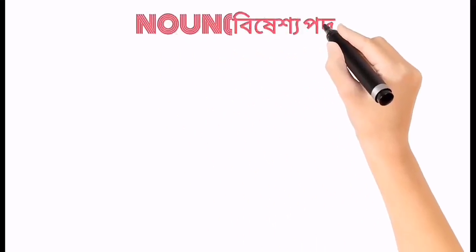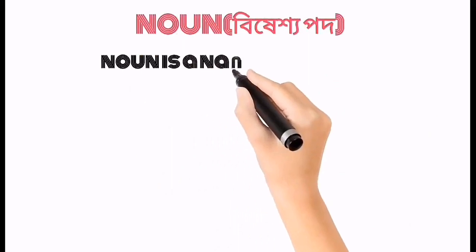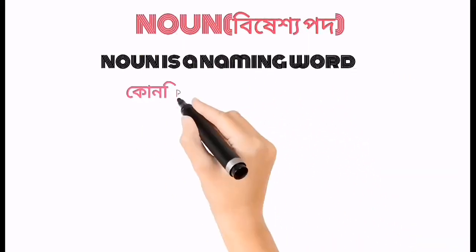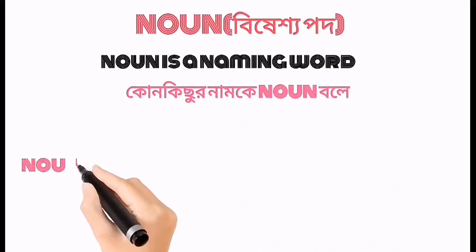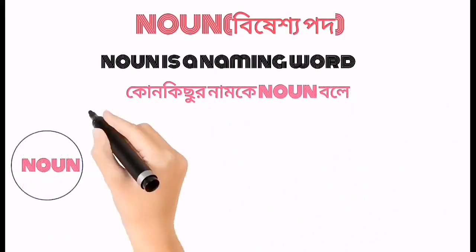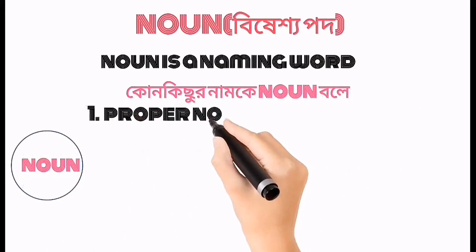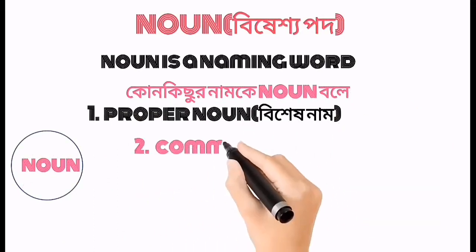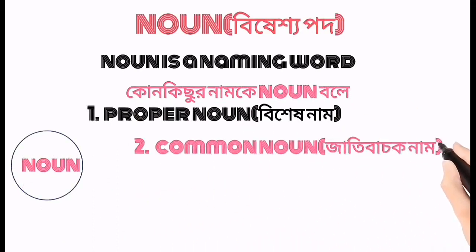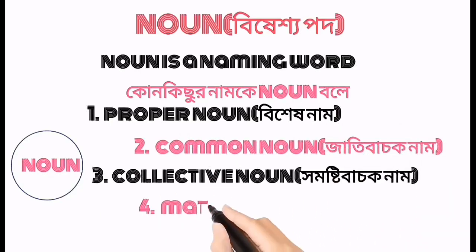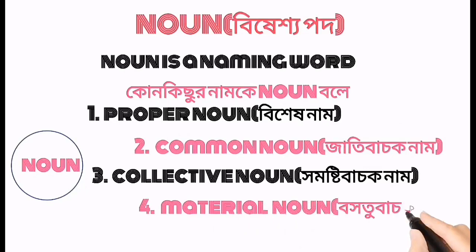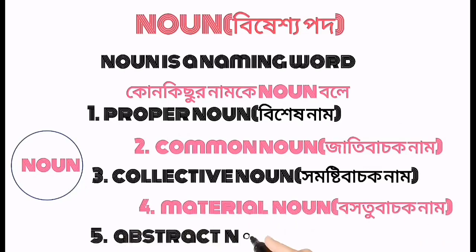Noun বিশেষ্য পদ. Noun is a naming word. কোনো কিছুর নামকে noun বলে। Noun is of 5 kinds. 1. Proper noun বিশেষ নাম। 2. Common noun জাতিবাচক নাম। 3. Collective noun সমষ্টিবাচক নাম। 4. Material noun বস্তুবাচক নাম। 5. Abstract noun গুণবাচক নাম।